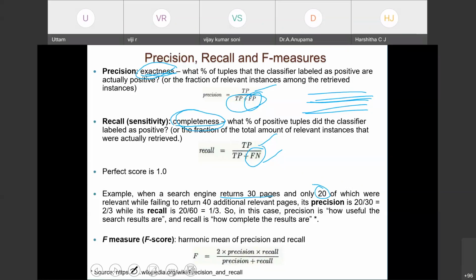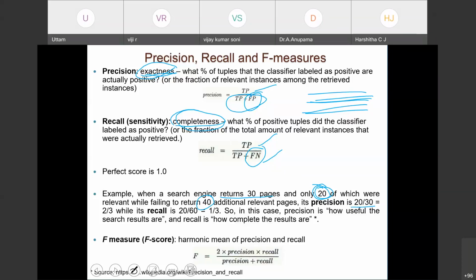So the precision of the search engine is 20 out of 30, because only 20 were relevant to us out of 30 pages. Precision is 20 by 30. Precision also means exactness. While recall is 20 over 60: it retrieved 20 correct pages, while missing 40 other relevant pages. The total is 20 plus 40, 60. So out of 60, it could retrieve only 20. Recall is 20 by 60, which is 1/3.